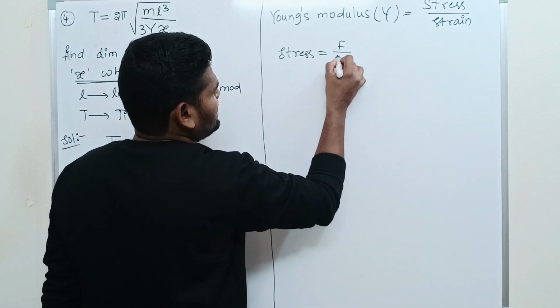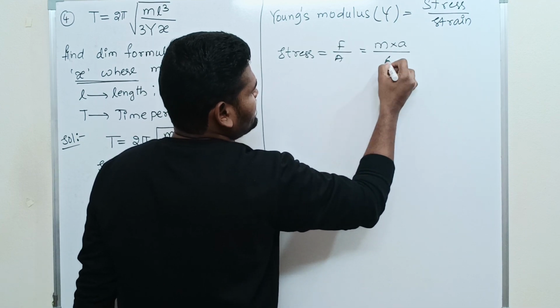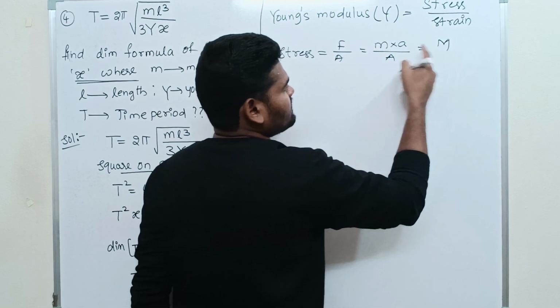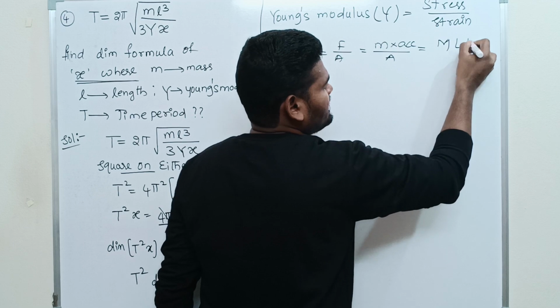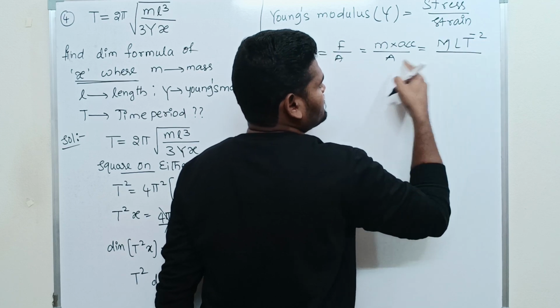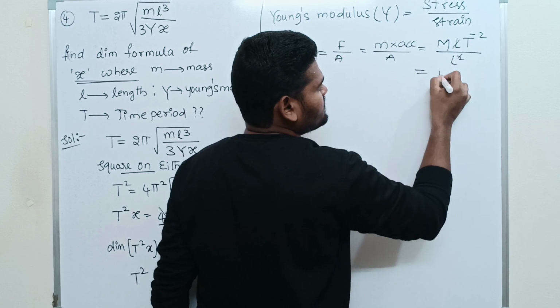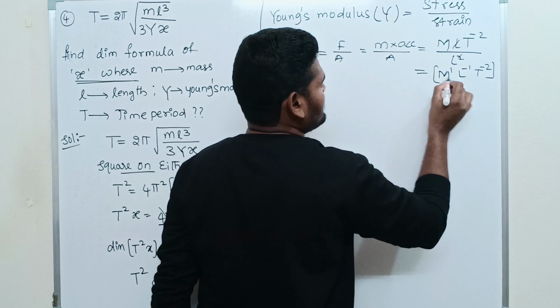Force upon area. What is force? Mass into acceleration divided by area. So mass, capital M; acceleration, L by T square, L T power minus 2; area, L square. L gets cancelled out. If L comes to the numerator, M power 1, L power minus 1, T power minus 2.